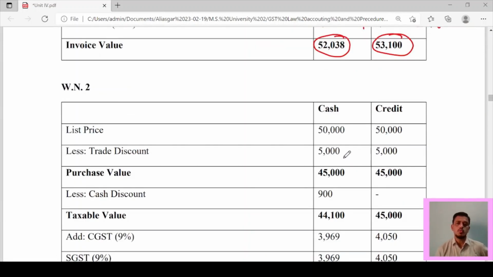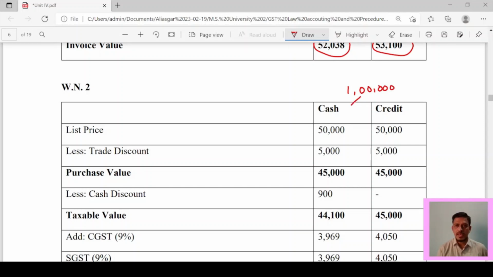Working note number 2. So here also 1 lakh is divided into two categories, cash as well as credit. List price 50,000, 50,000 minus trade discount 5,000. Purchase value is 45,000, 45,000. Same way deduct cash discount, and since it is pre-decided, we have deducted it here, and so the taxable value is 44,100 and 45,000.